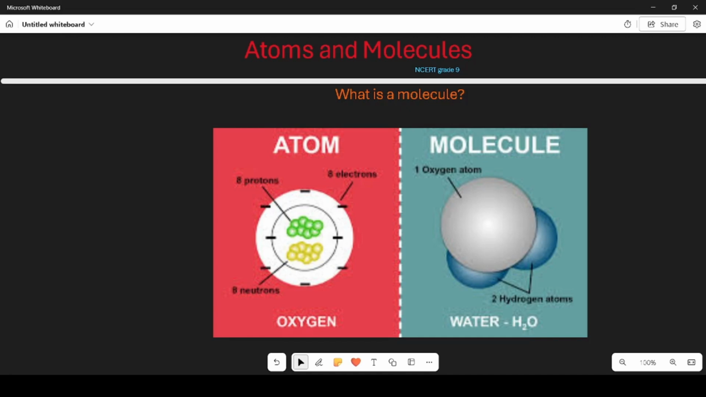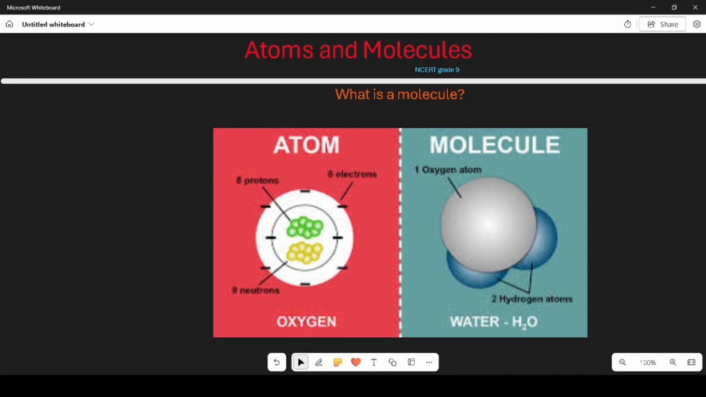Bringing elements together. Sometimes atoms from different elements join together to form a compound. Here are a few examples. Water, H2O, made of 2 hydrogen atoms and 1 oxygen atom. These atoms join together to form a water molecule. Carbon dioxide, CO2, made of 1 carbon atom and 2 oxygen atoms. These atoms come together to form a carbon dioxide molecule. Salt, NaCl, made of 1 sodium atom and 1 chlorine atom. These atoms combine to form a salt molecule.